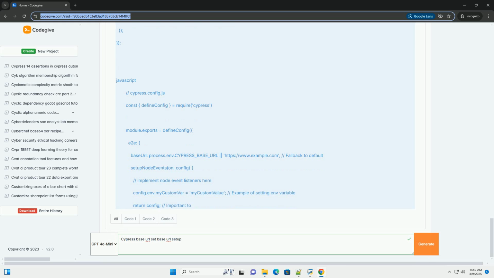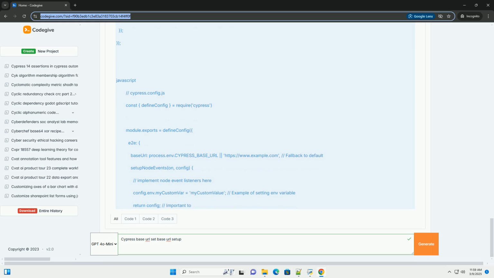While using cypress.config.js is recommended, especially for newer Cypress versions, the older cypress.json method still works. Steps: locate or create cypress.json. If you don't have a cypress.json file, create one in the root of your project.